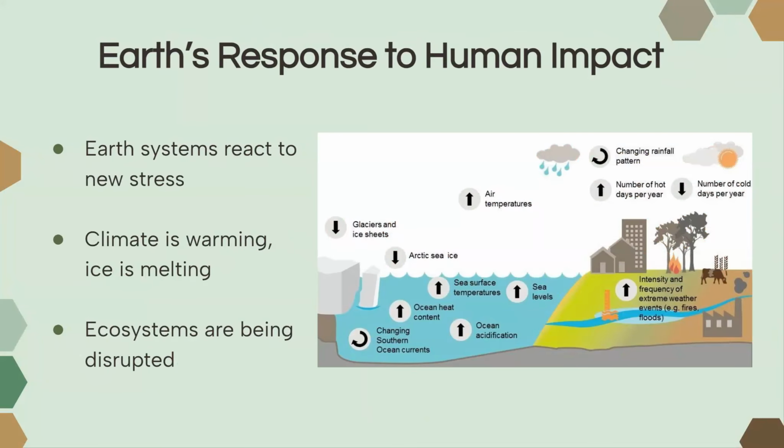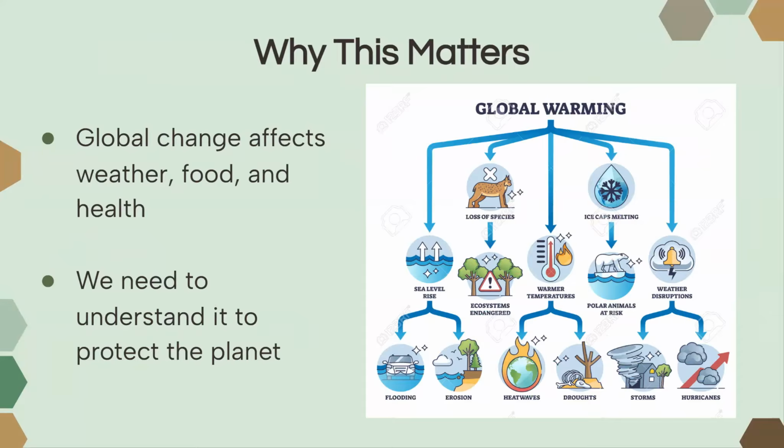So the Earth's systems are starting to react to the new stresses that we're adding to the Earth's systems through our actions. So we are warming our climate by releasing these greenhouse gases and also cutting down our trees, and this is causing the ice to melt, and the melting of ice can have other consequences on ecosystems and the biosphere as well as the geosphere. So you can see in this image that one little change, just by releasing greenhouse gases and other human impacts, we're causing other impacts or changes to our hydrosphere, our cryosphere, our geosphere, our biosphere, and so on. And everything is related.